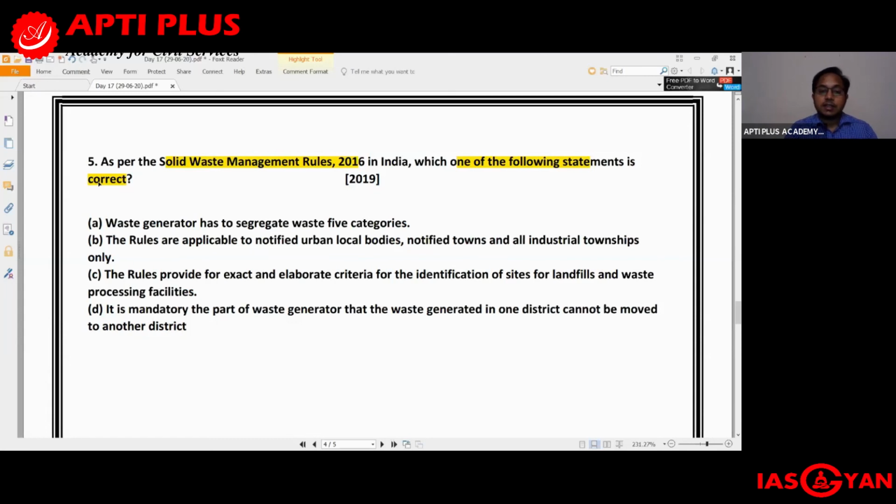And D, it is mandatory on the part of the waste generator that the waste generated in one district cannot be moved to another district. So which out of this has been included as per the Solid Waste Management Rules 2016? Out of the given options, we get to see that C should be the correct answer, that the rules provide for exact and elaborate criteria for the identification of sites for landfills and waste processing facility.